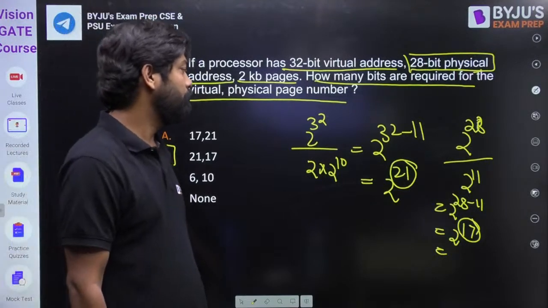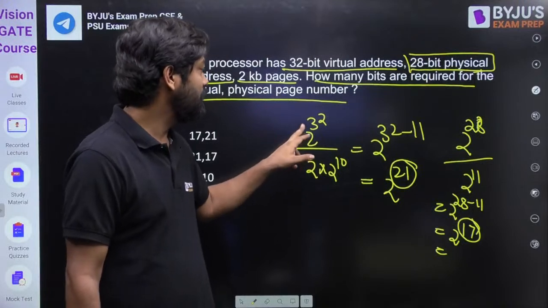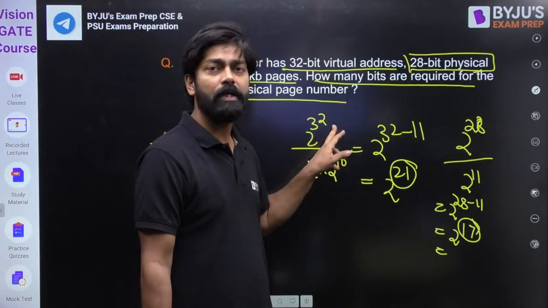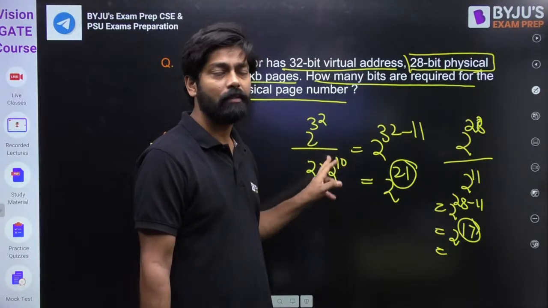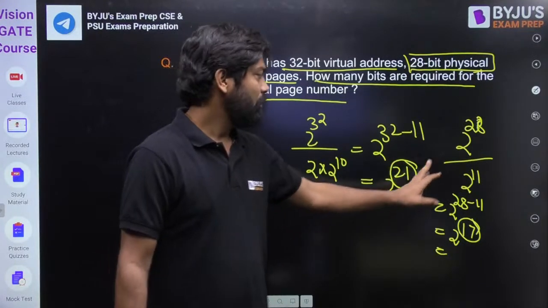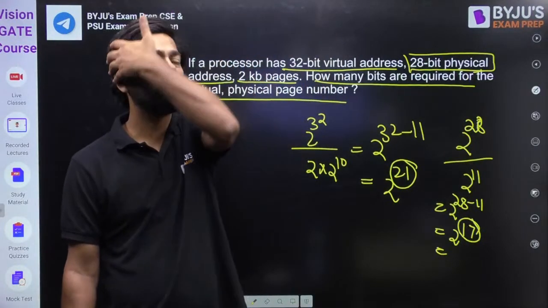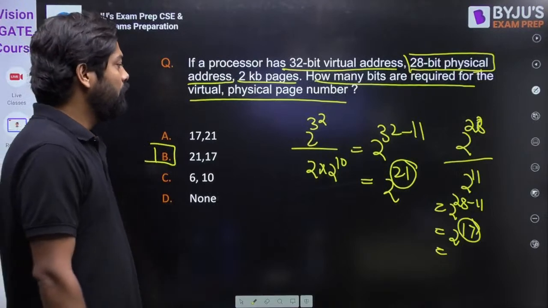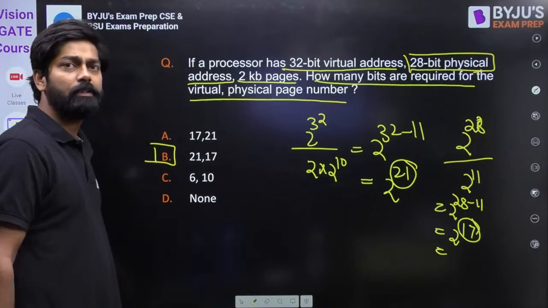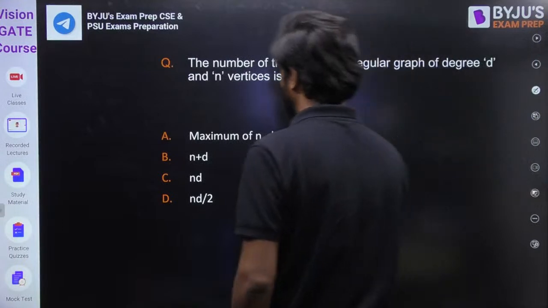Everyone knows, the number of pages in LAS is LAS divided by what? Page size. So what is LAS? 2 to the power 32 divided by 2 to the power 11, which is 2 to the power 21. So how many bits are required? 21 bits are required. For frames also, you can find out. So the number of pages and the number of frames you can find out, because page number corresponds to frame number, and page size equals frame size.